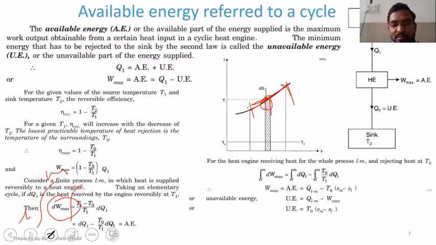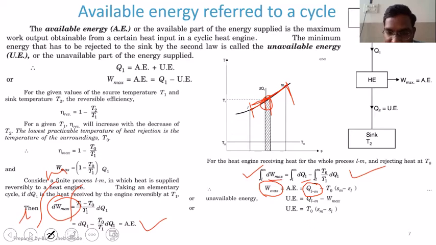So that will be now for the whole process. That's what I have done over here. dW max L to M is equal to dQ1 L to M minus T0 by T1 dQ1 L to M. The same equation is there. I have applied integration within the limit L to M. Now on solving this one, the integration L to M of dW max, I will get total work done during the process. This dQ1 L to M, I will get heat transfer during the whole process.